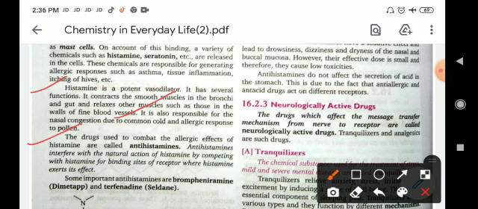Antihistamines interfere with the natural action of histamines by competing with histamine for the binding sites of receptors where histamine exerts its effect. Some important antihistamines are brompheniramine, market name Dimetab, and second is terfenadine, market name Seldane. These are two types of drugs which are known as antihistamines.